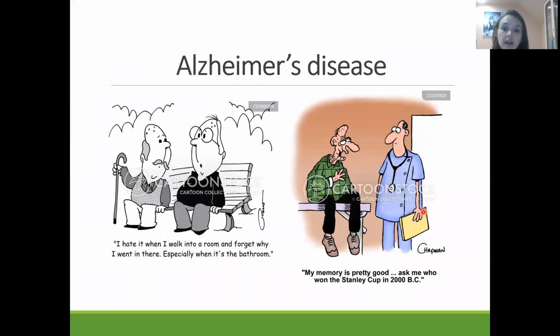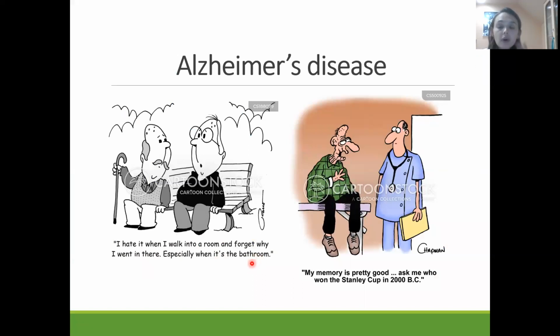This is also a cartoon which describes Alzheimer's disease. In one picture we see two old people who have a conversation, and one of them says, "I hate it when I walk in a room and forget why I went in there, especially when it is a bathroom." So they always forget about something.